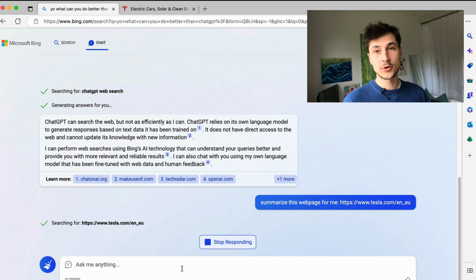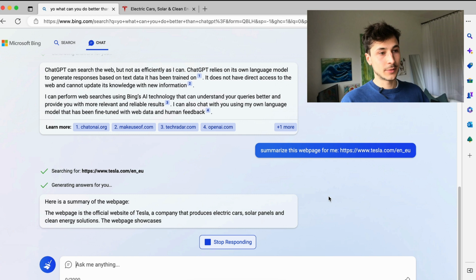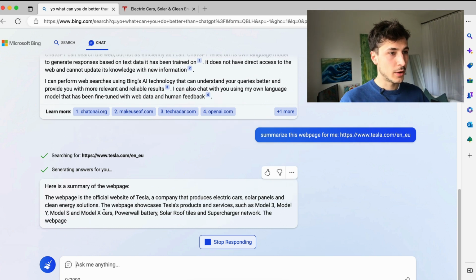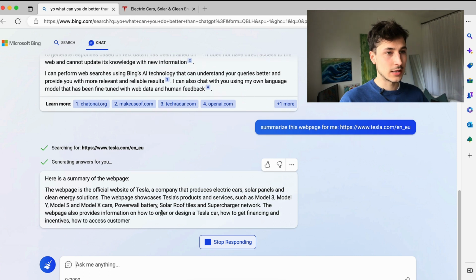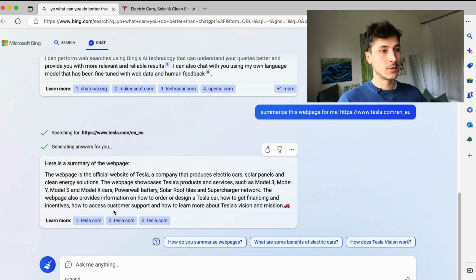Previously, I asked it to summarize a page. It said if I provide a link, it would do that. So hopefully it works. And maybe that works for news sites, for example, as well. Oh, but here's the summary already. Here is a summary of the web page. The web page is the official website of Tesla, a company that produces electric cars, solar panels, clean energy solutions. The web page showcases Tesla's products, services such as Model 3, Model Y, Model S, and X cars. All right, that looks kind of nice.